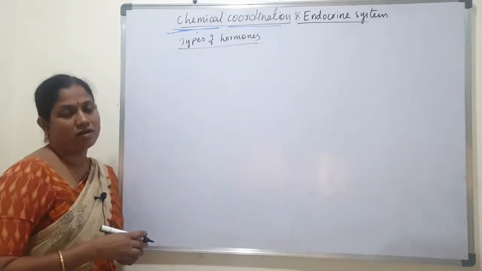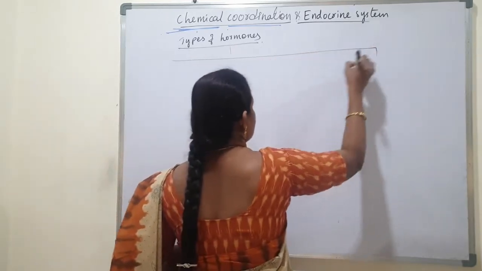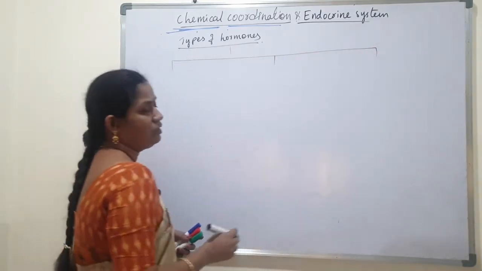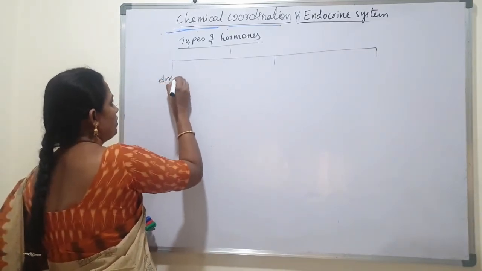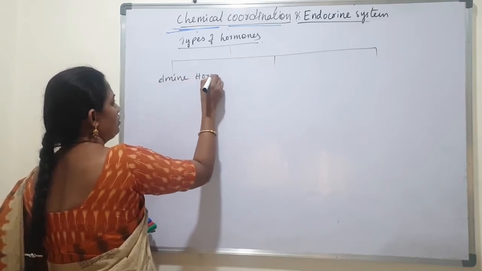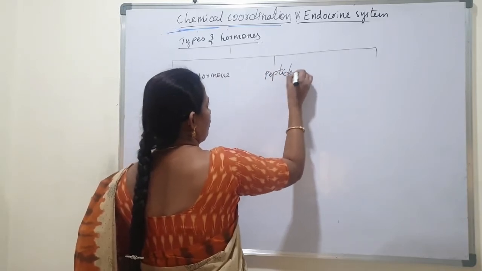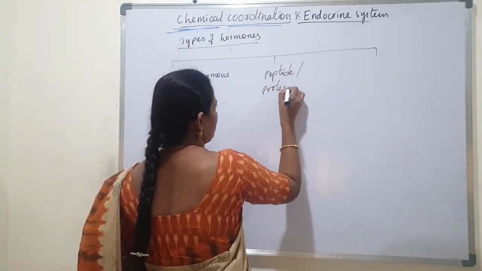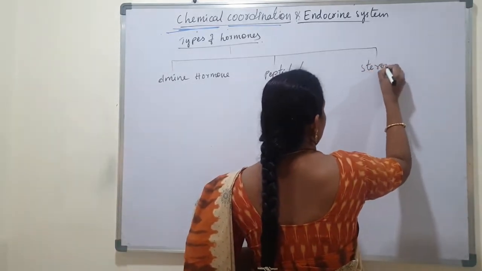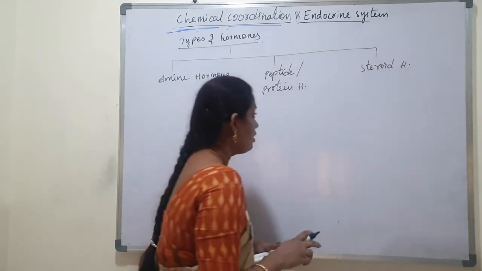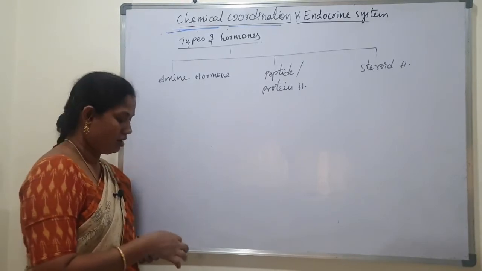Next, we will discuss types of hormones. Based on their chemical nature, hormones are classified into three types. First one, amine hormone. Second one, peptide or protein hormone. Third one is steroid hormone. So: amine hormone, peptide hormone and steroid hormone.